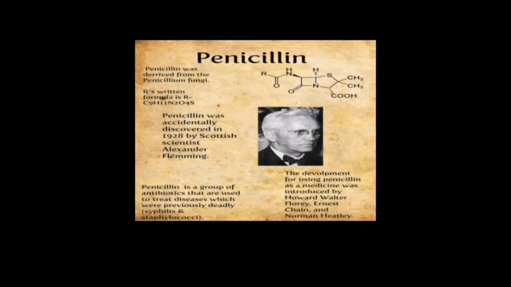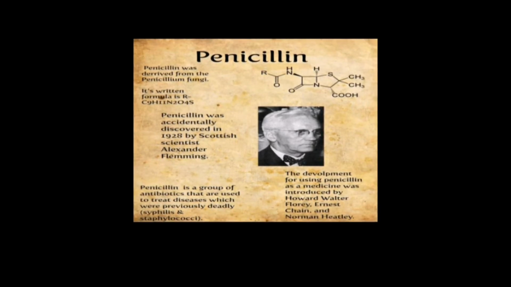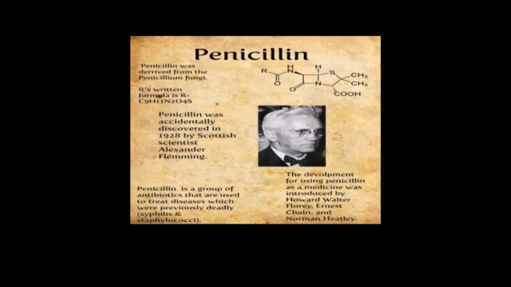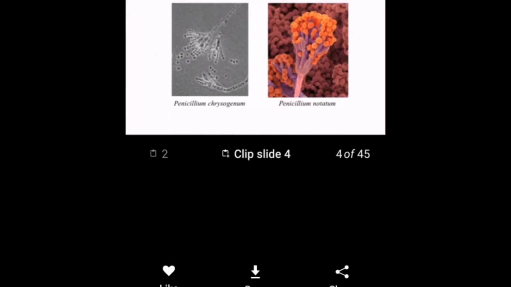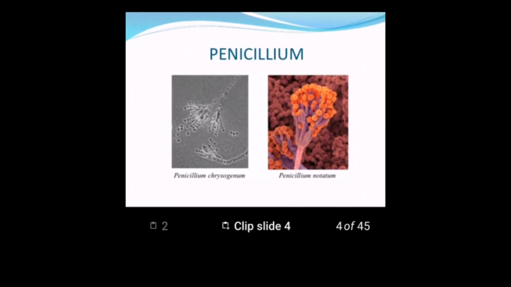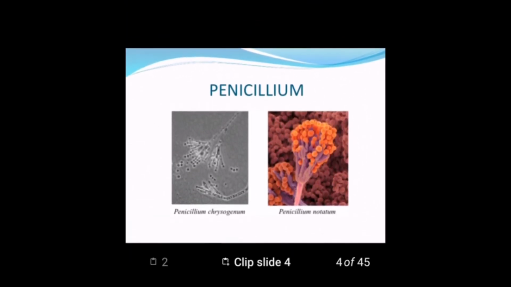So penicillin is basically the first class of antibiotic, which is most important and most economical. Penicillins are obtained from the fungus Penicillium notatum or Penicillium chrysogenum. It is basically obtained from a fungus.